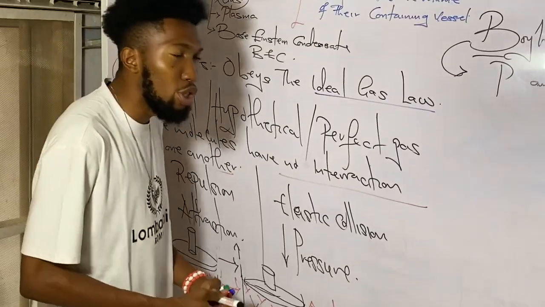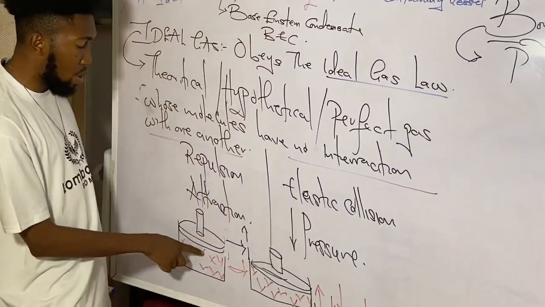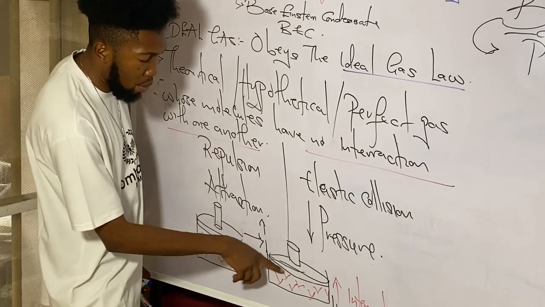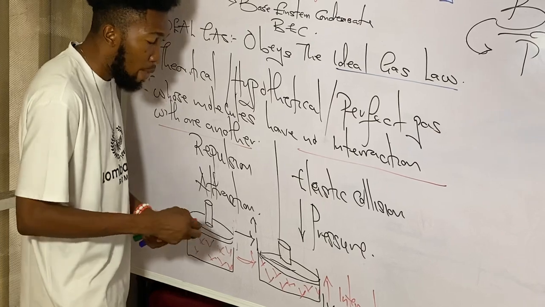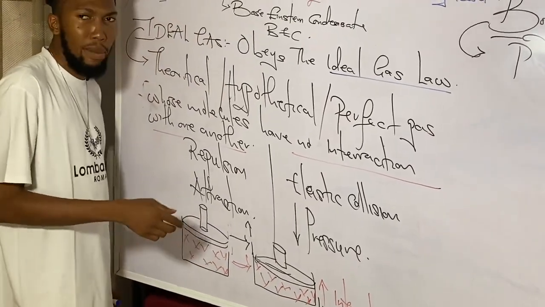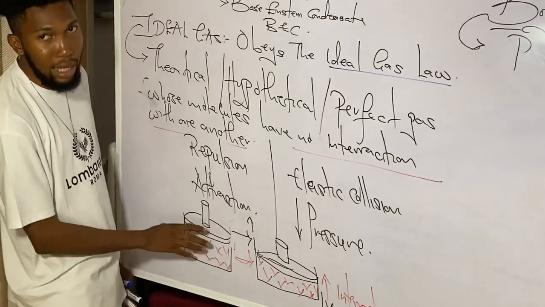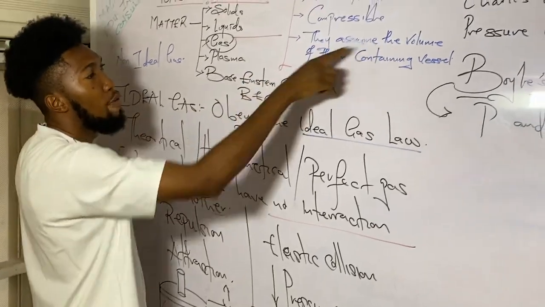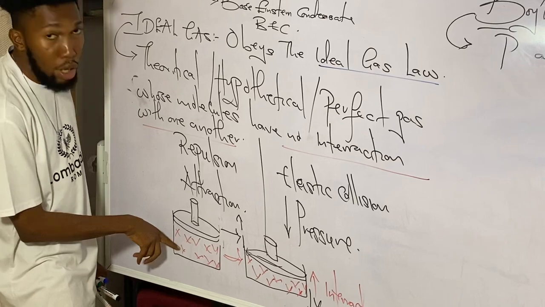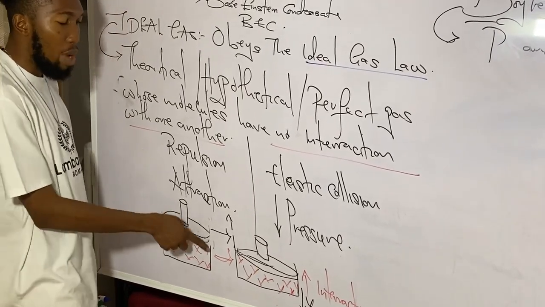Now, the volume is not the number of molecules of the gas present. For example, I can count 1, 2, 3, 4, 5, 6, 7, 8, 9. I can say I have 9 molecules of the gas here, and here too, 9, because it's the same number of molecules. We didn't change the number of molecules. We only reduced the pressure. Now, somebody might say the volume is going to be the same. No, the fact that this one has more space here. Remember, we said that gases will always assume the volume of their container. So because the space on this side is more, we can assume that the volume is greater here. So here, where the pressure was low, we had high volume.